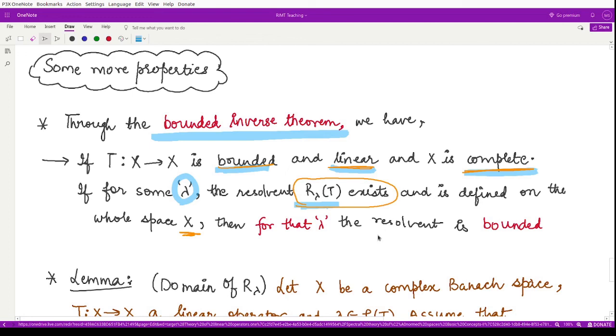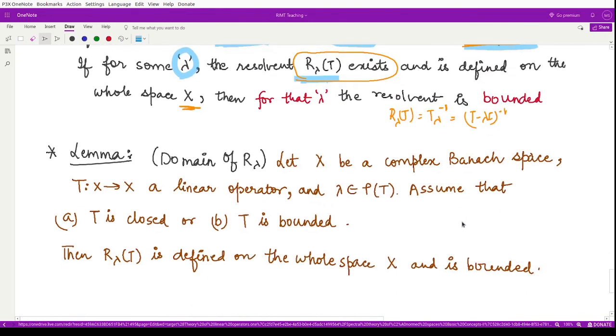What is the resolvent operator? It is R lambda T, which is nothing but the inverse of T lambda, that is, T minus lambda I inverse. So this operator is also bounded. This is a very powerful result.